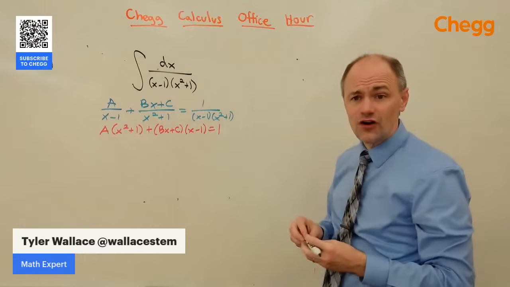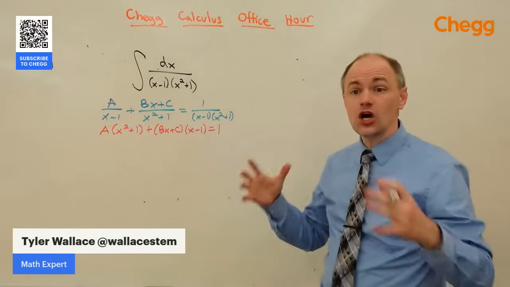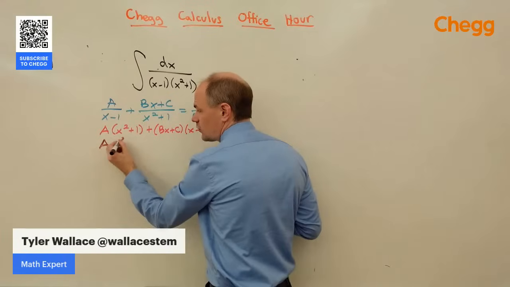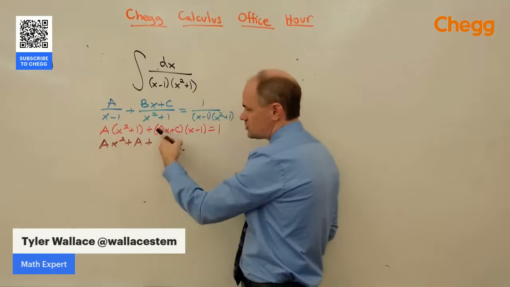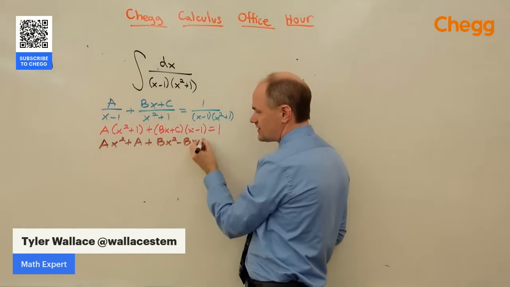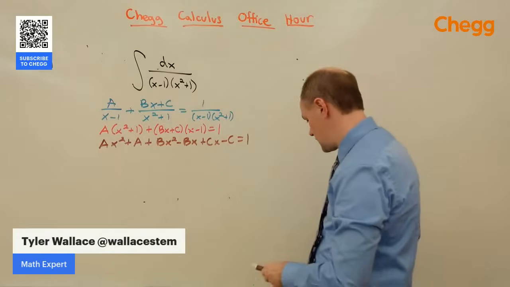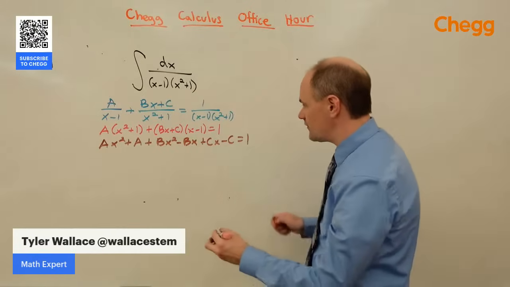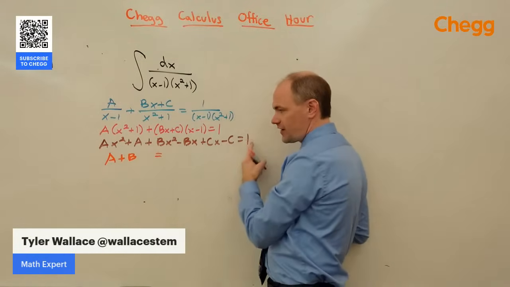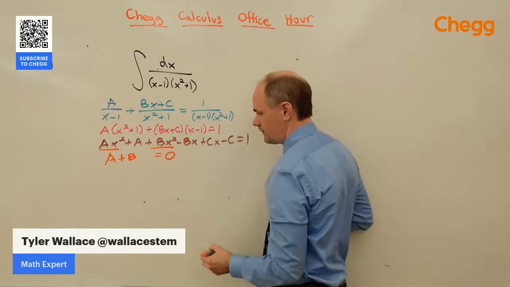There's a couple of ways we can solve for A, B, and C from here. One nice way is to multiply everything out, and then we're going to let the coefficients kind of guide us. So if I distribute the A, we get Ax squared plus A. Distributing the Bx, we get Bx squared minus Bx. Distributing the C, we get Cx minus C is equal to 1. If I put these pieces together, in front of the x squareds, I end up with A plus B. There's no x squared on this side, so we're going to call that 0.